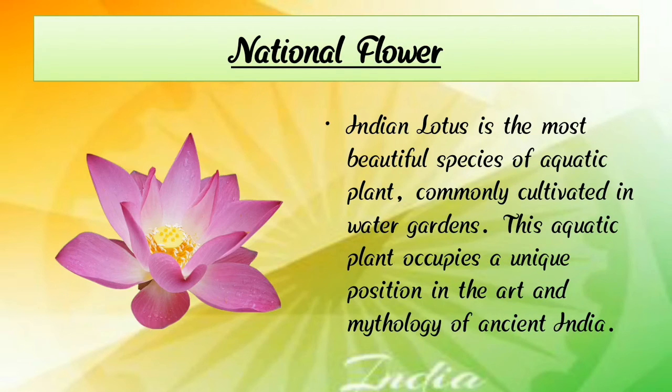Then we learn about the national flower. Our national flower is the lotus.